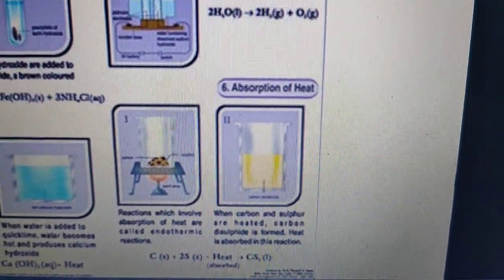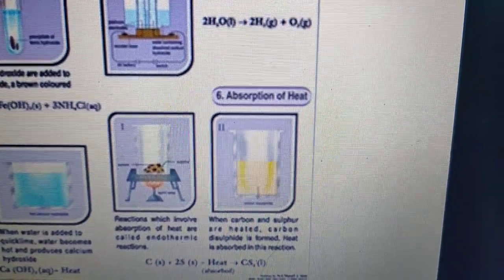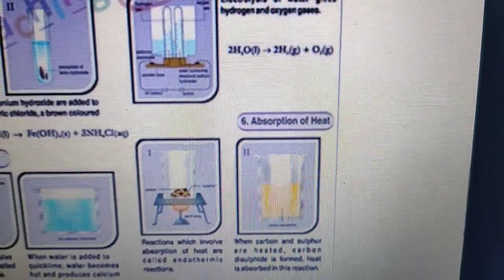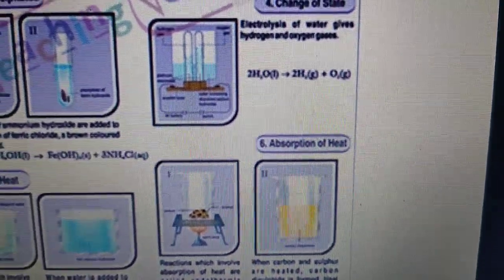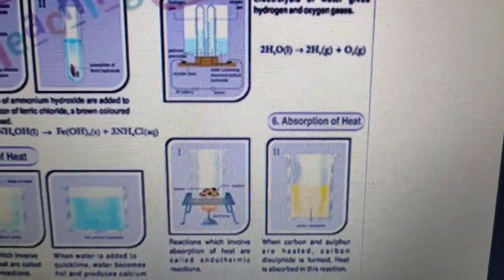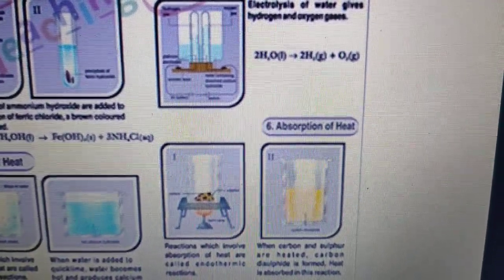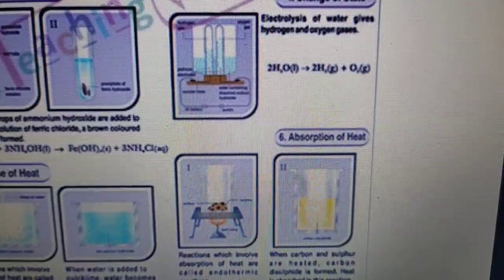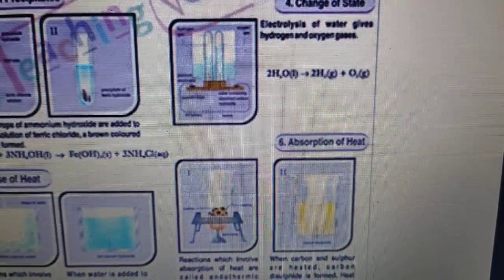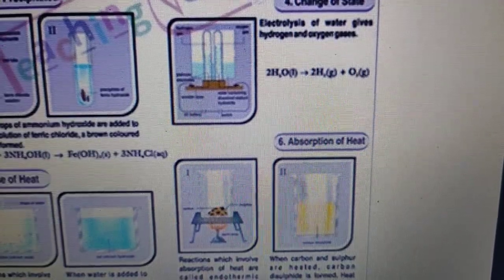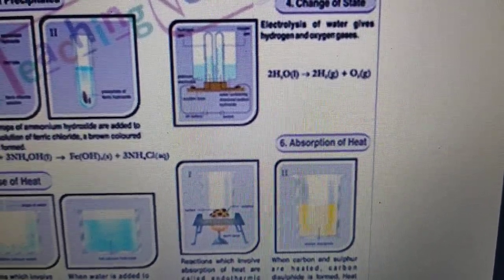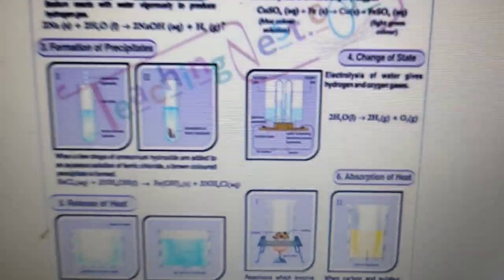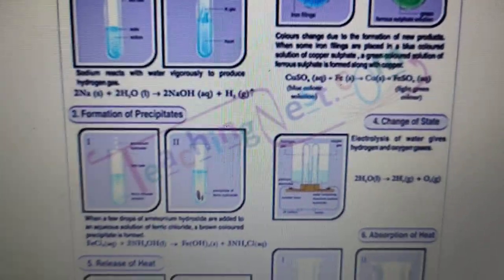The other example you can see here, absorption of heat. Reactions which involve absorption of heat are called endothermic reactions. Okay, so one example is given for exothermic. For endothermic, you can see in your book, like when limestone, that is CaCO3, calcium carbonate, when you supply heat to limestone, what happens? Calcium oxide along with carbon dioxide gas is released. So that is an example of endothermic reaction because heat is absorbed in that particular reaction. So this is all about the characteristics of chemical reaction.